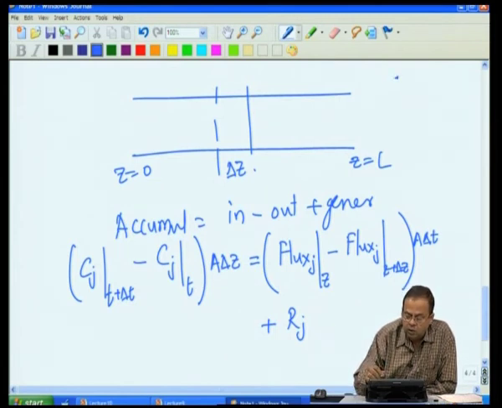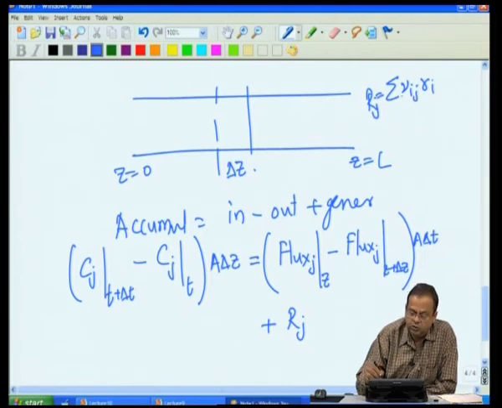If you recall, that was nu Ij RI, this is my Rj, that is RI is the rate of ith reaction, stoichiometric coefficient for jth species is nu Ij. So, summed over all such reactions for jth species gives me Rj, but this is per unit volume and per unit time.